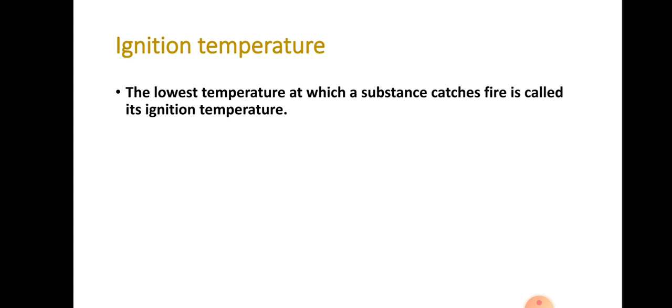For every substance there will be some ignition temperature. The lowest temperature at which a substance catches fire is called its ignition temperature. A combustible substance cannot catch fire or burn as long as its temperature is lower than its ignition temperature. If the temperature is lower than the ignition temperature, it will not catch fire.